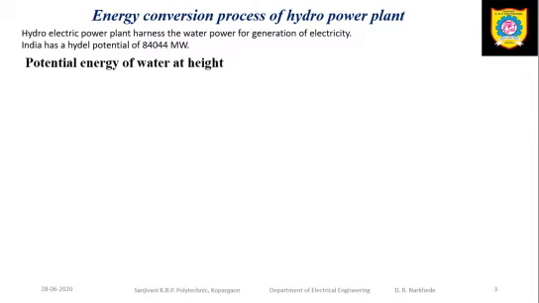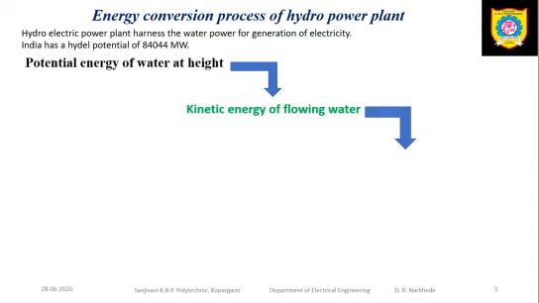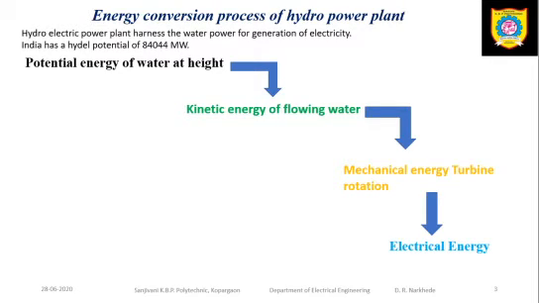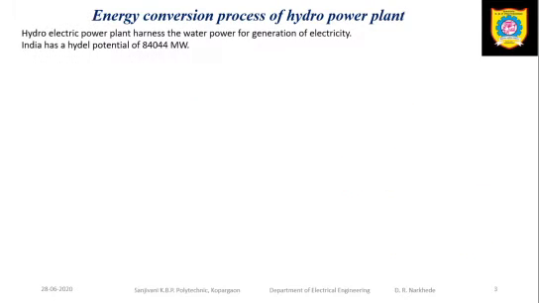So in hydroelectric power plant, the potential energy of the water at height, that is mgh, where m is mass, g is the gravity and h is the height, is converted into kinetic energy when the water flows through the penstock. Then that kinetic energy of the water will rotate the blades of the turbine and that will convert into mechanical energy. The turbine is normally coupled to the generator, which will convert the mechanical energy of rotation into electrical energy. So this is the basic energy conversion process at the hydroelectric power plant.